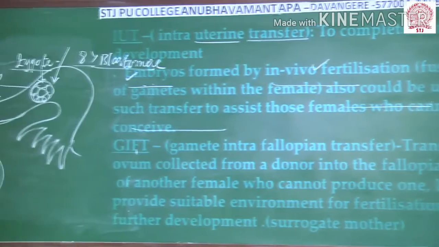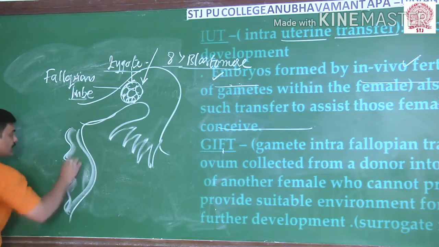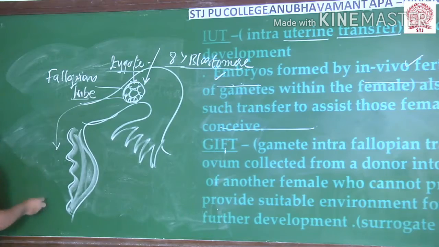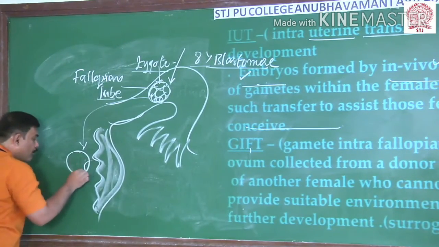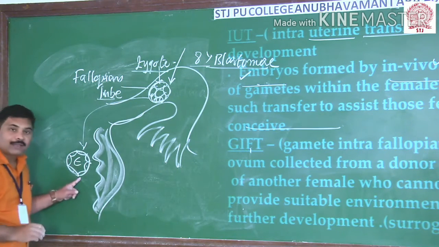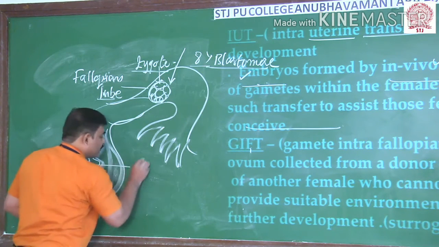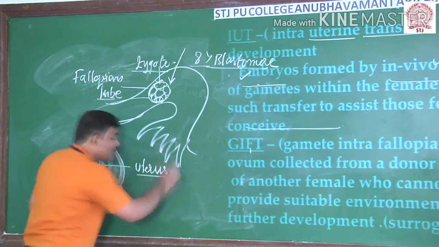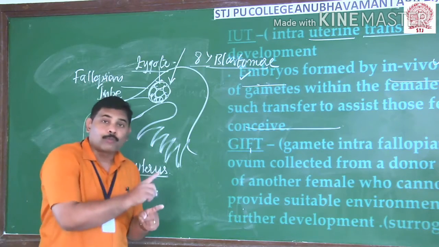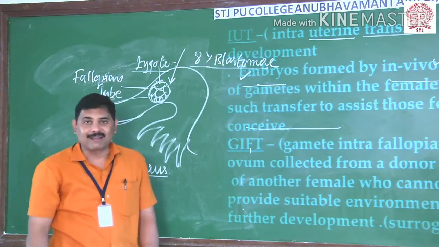See this, the wall of the uterus, which includes 3 layers. Now the zygote travels down. If the zygote has more than 8 blastomeres, then we can consider it as the embryo, and this embryo is introduced into the uterus. Then this embryo transfer technique, which follows IVF or test tube baby, is known as intrauterine transfer.